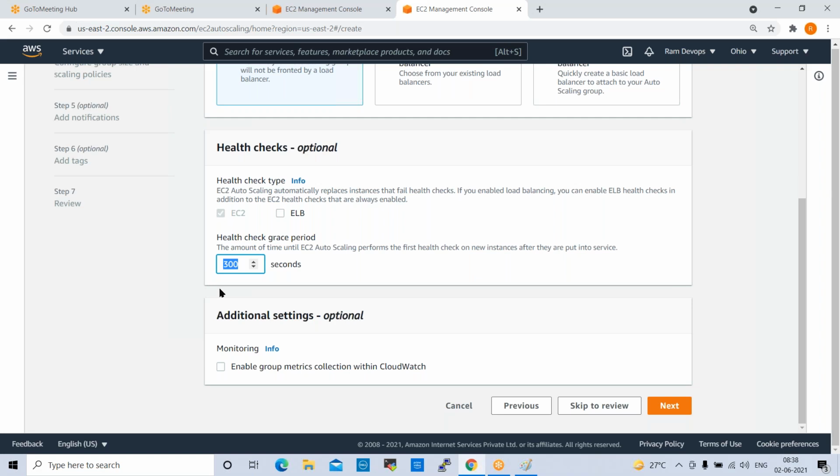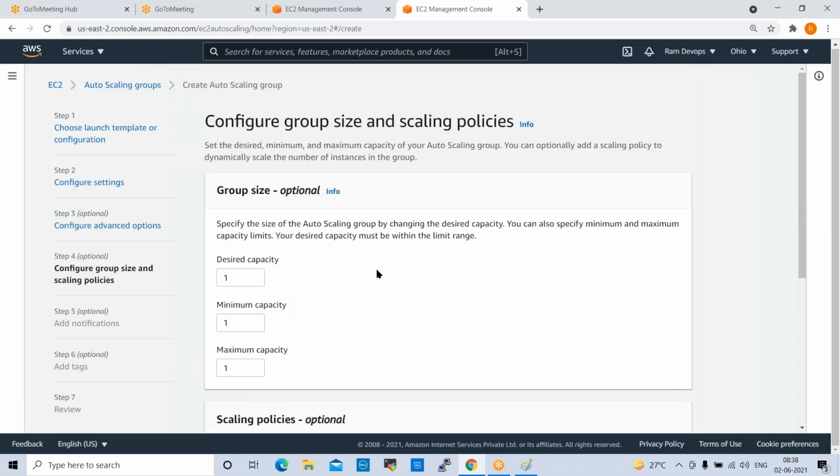If it is network fluctuation, what will happen? It will not add any servers. If it is really down, if it is more than 5 minutes down, it will add the servers. So that is why by default it is showing 300 seconds. You can keep that 300 seconds. Click on next here. See here, this is important.